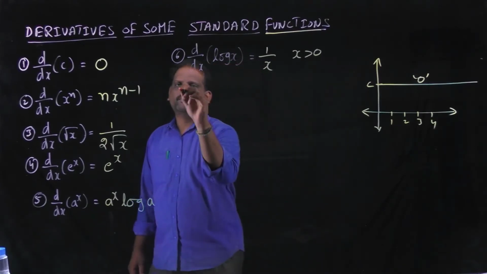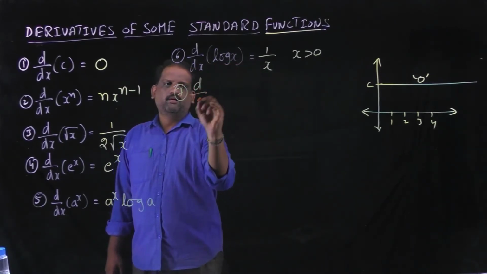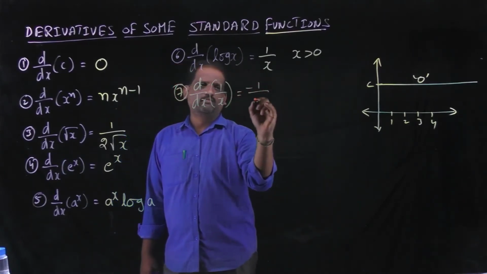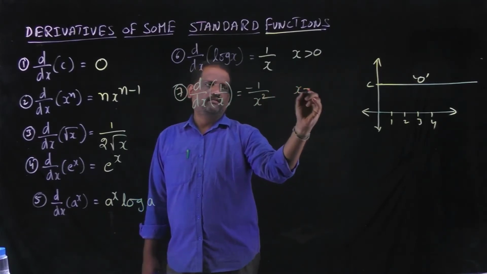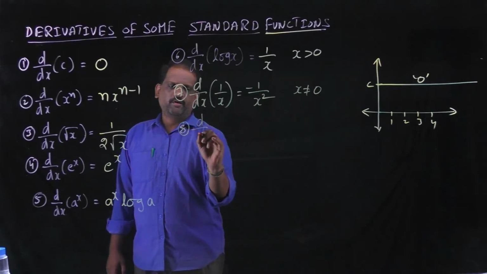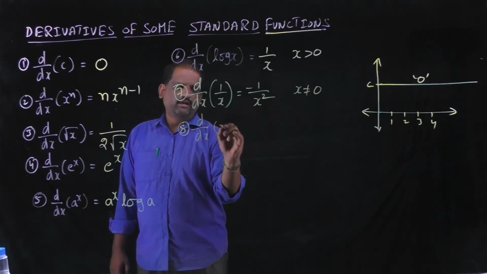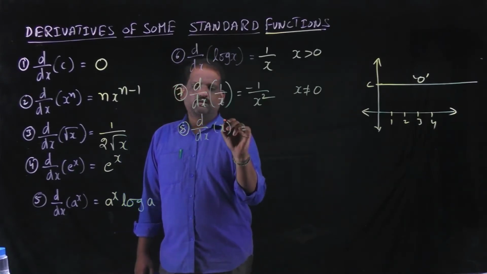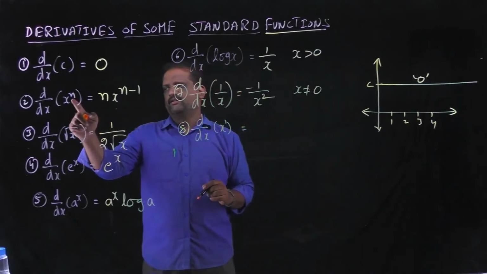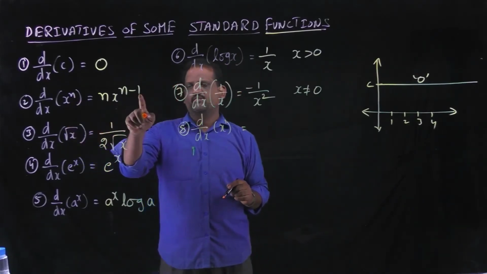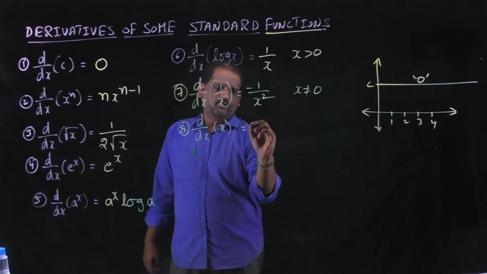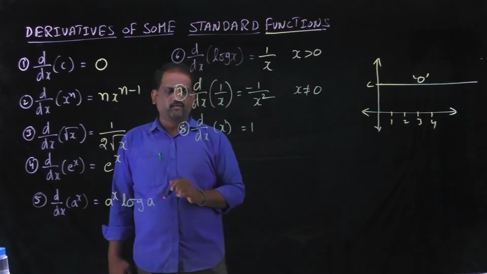Next, see, derivative of 1 by x is equal to minus 1 by x square. Here also x is not equal to 0. Derivative of x: see, this is x power 1. Then we know the formula x power n, so x power 1 gives 1 into x power 1 minus 1, that is x power 0, which is 1, so 1 into 1 is 1. Derivative of x is 1.